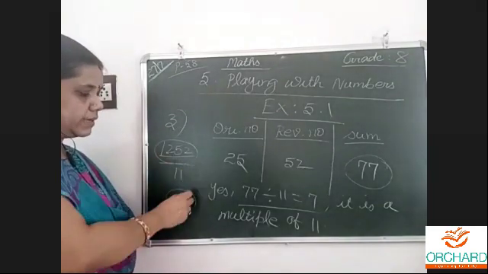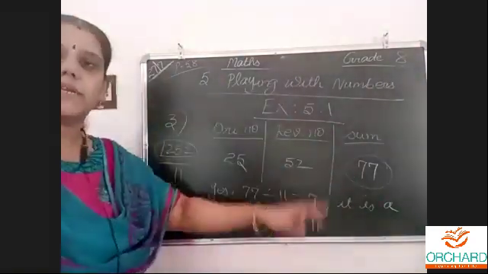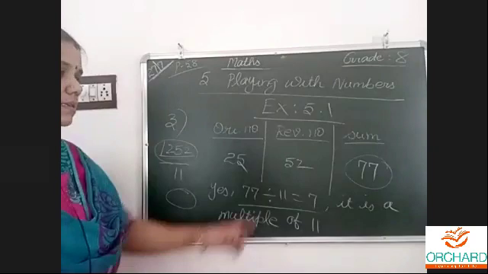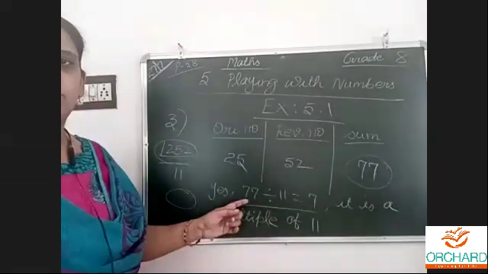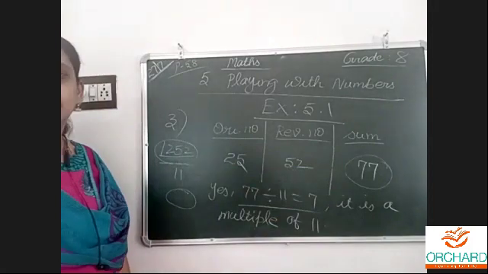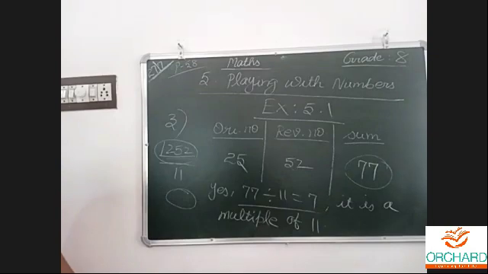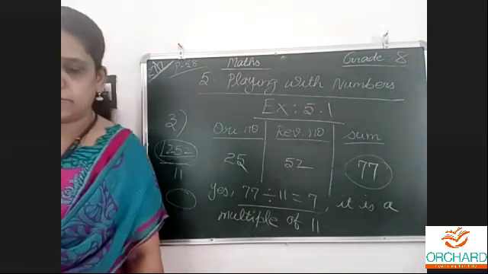If the remainder is 0, you will get a whole quotient. Same way, 77 is coming in the 11 table. Yes, 7 11s are 77. So yes, it is a multiple of 11. They are asking to show that it is a multiple of 11. That's all. It is a multiple of 11.